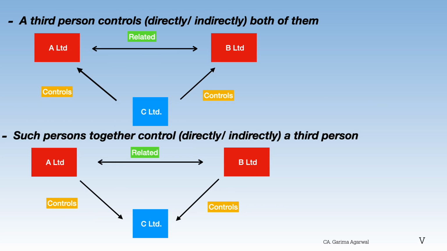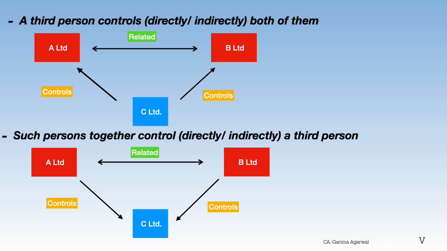Now another example of related persons is a third person controls, directly or indirectly, both of them. So as per the example, if C Limited controls both A Limited and B Limited, both these companies will also be related persons. Note, A Limited and C Limited, and B Limited and C Limited are related persons already as per the above clause.